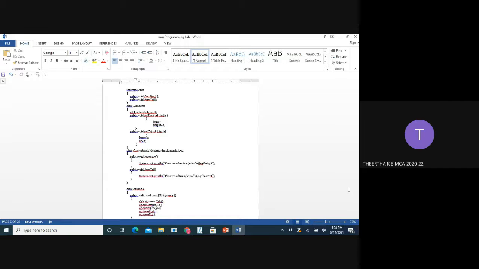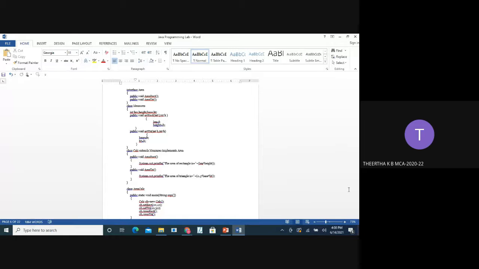And in setTriangle, the value of B is assigned to base and the value of H is assigned to height. Next, class Calc inherits from the class Measure and implements interface Area, which has two methods, areaRect and areaTriangle. In areaRect, the calculation for the area of the rectangle is done, and in areaTri, the calculation for the area of the triangle is done.